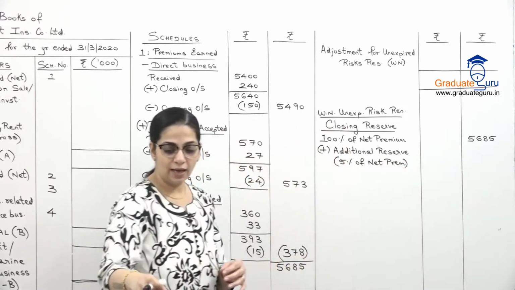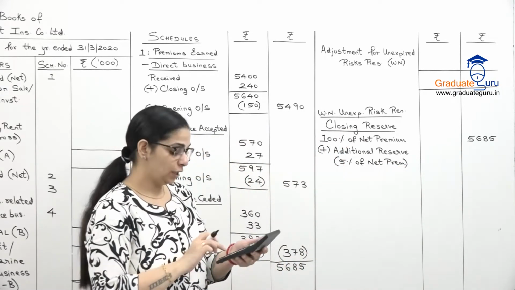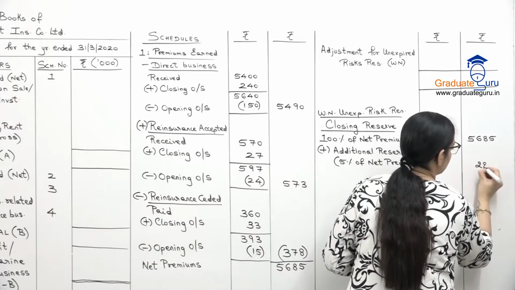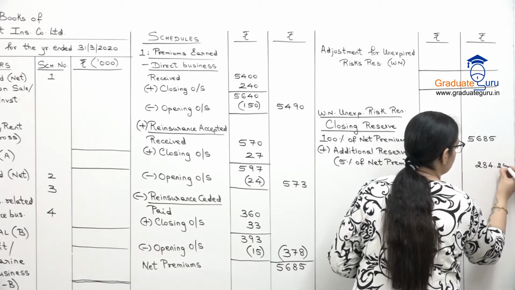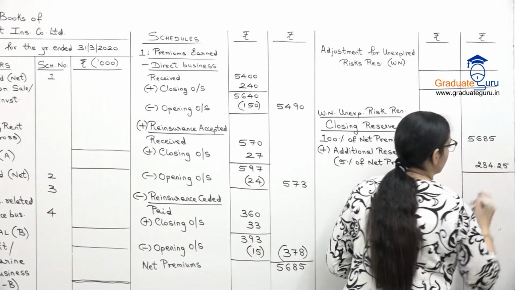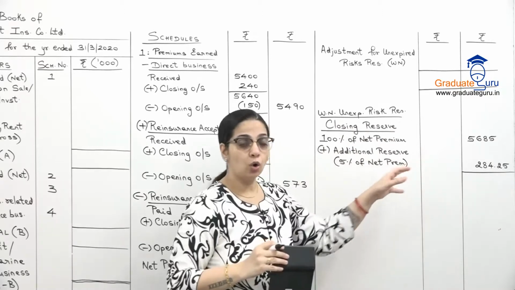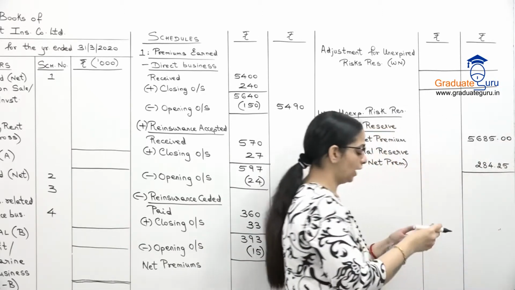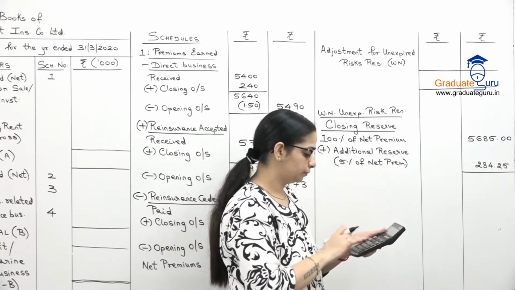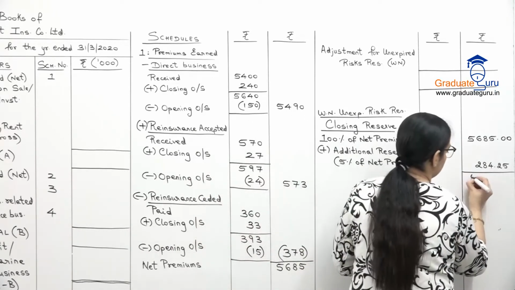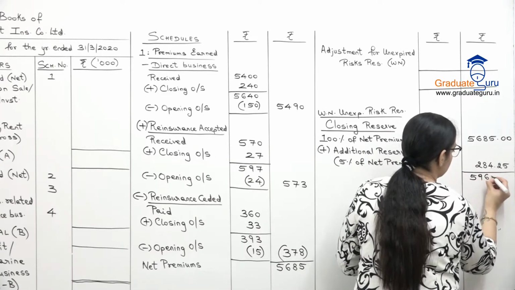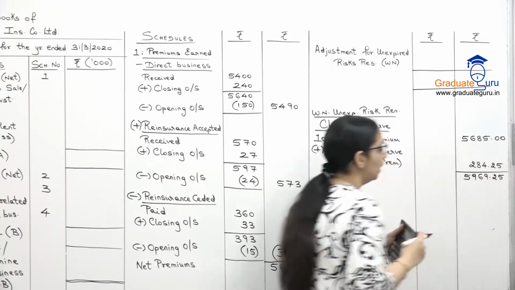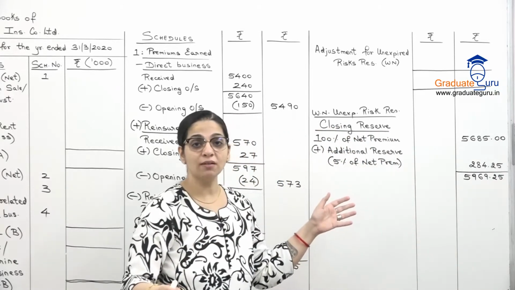Let us calculate that. 5685 into 5% will give us 284.25. So these two are our total reserves. I'll put a 0.00 here. So let us add these two. We get 5969.25. So this is our total closing reserve.